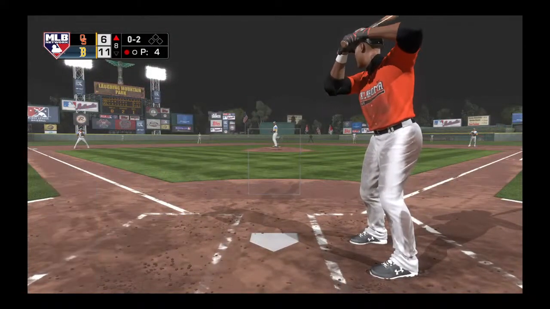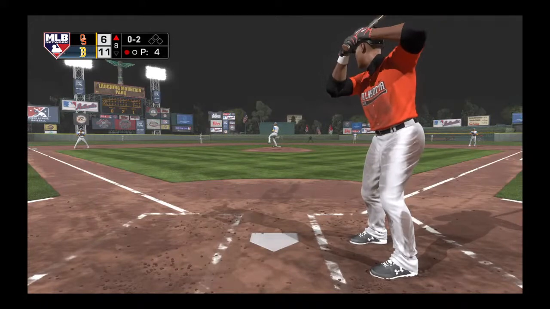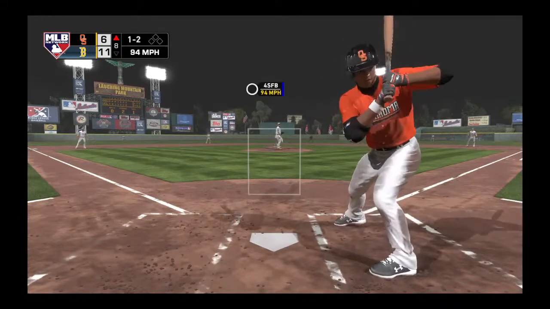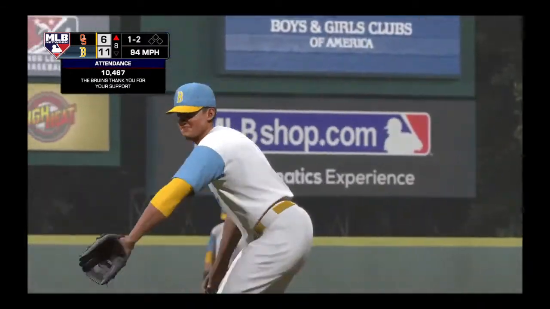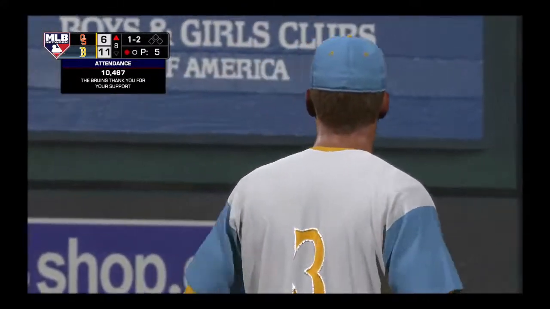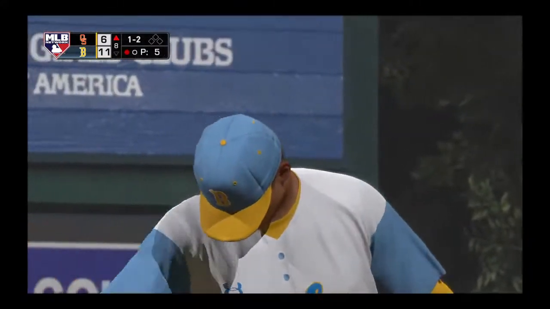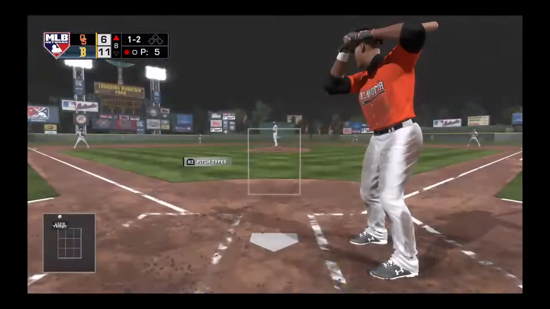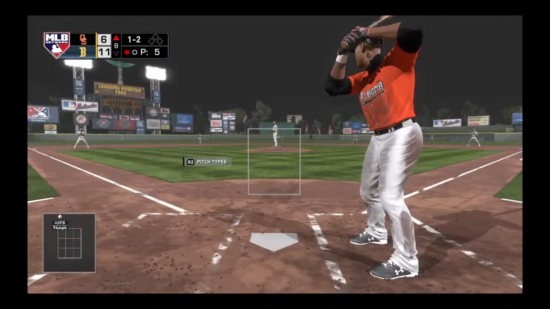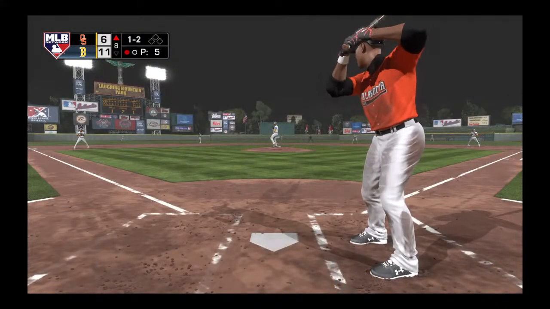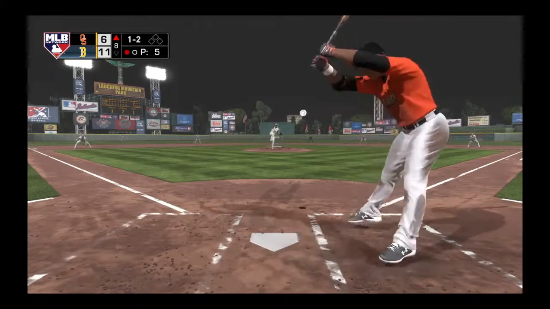Known for forcing contact. Not a huge strikeout guy most of the time, but he also doesn't issue a lot of free passes either. There's a crowd of 10,487 attendance for today's game. He's not afraid to throw the ball in the strike zone. He has good stuff, not great stuff. He's not afraid to let his defense help him out.